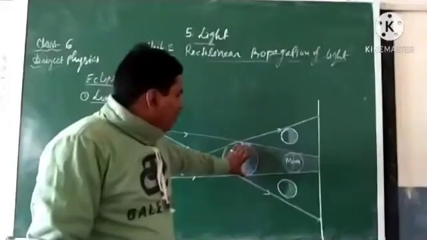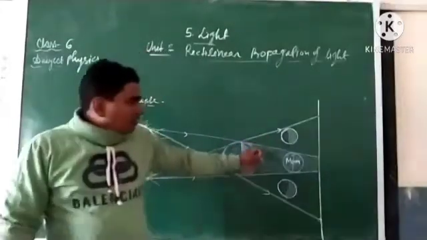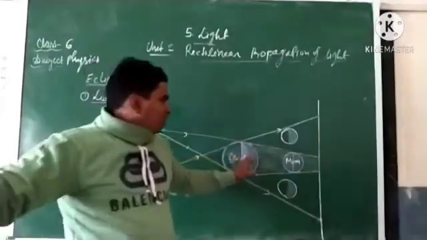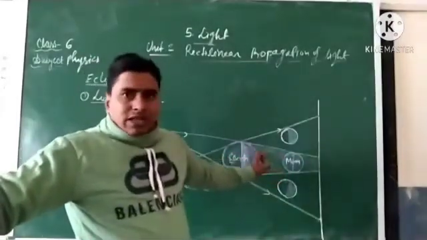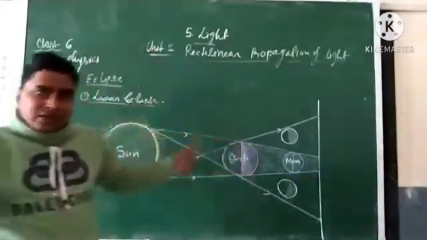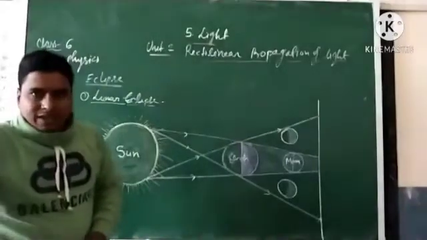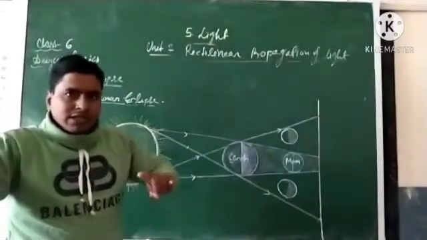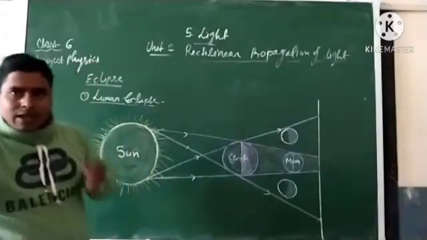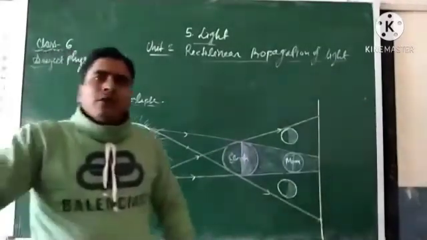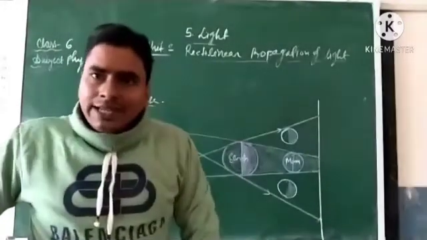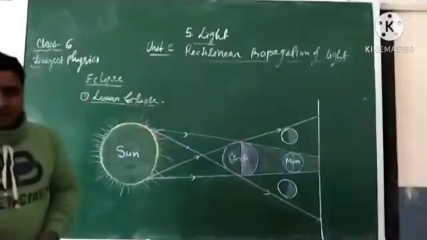Because the Earth is very large compared to the Moon, so the shadow falls on the Moon and it becomes invisible. But due to revolution, it reappears because it revolves around the Earth. Mainly it lasts for 2 or 3 hours.